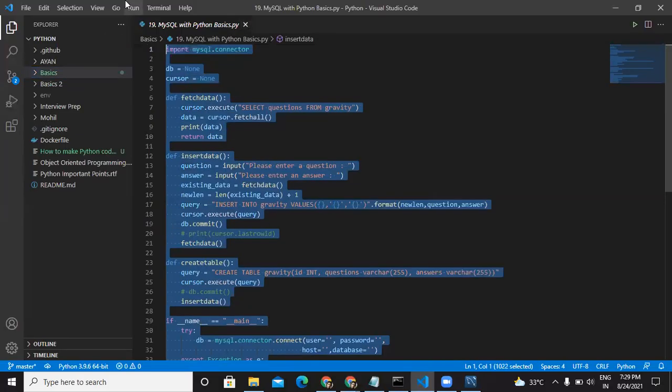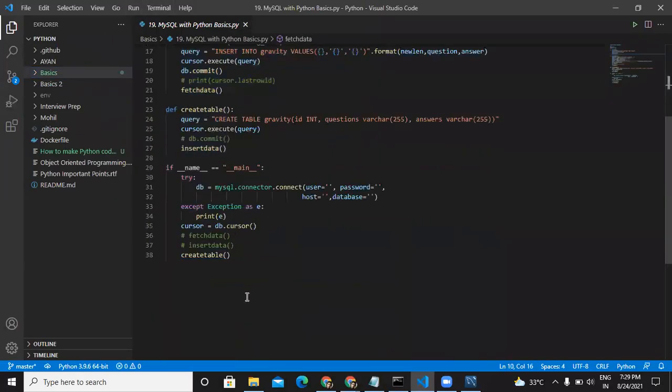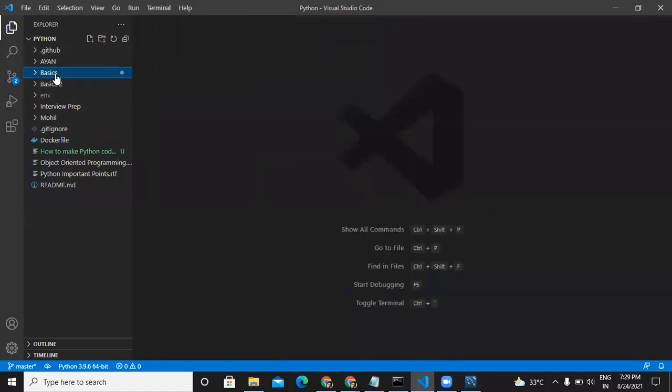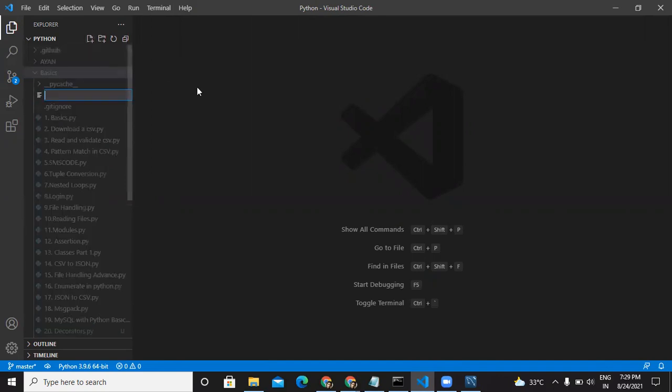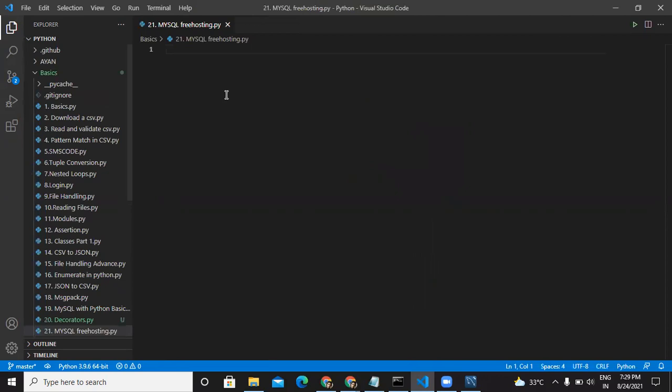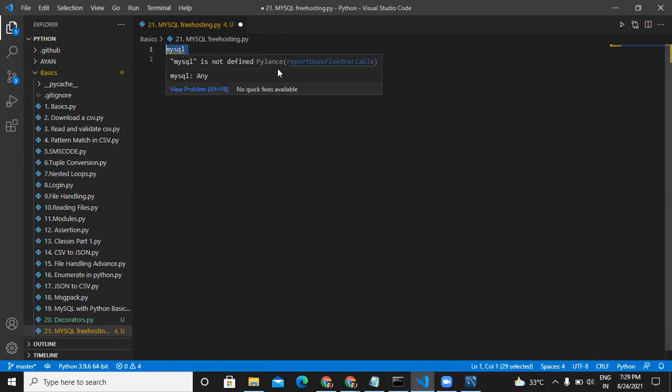I actually already played around with it a bit, so we'll just create a new one. I'll name it MySQL free hosting .py. To use this, we need a module known as MySQL. This is a module that comes along with Python pip, right? And another module which is known as MySQL connector Python. Obviously, we are going to connect MySQL with Python, so we need this module and we need the upper module also.